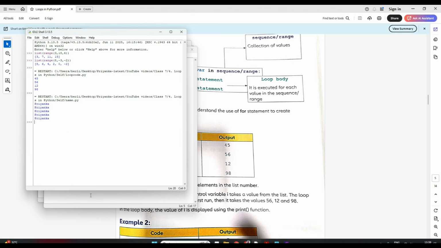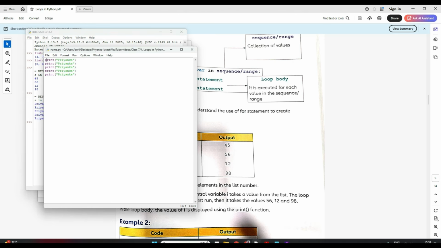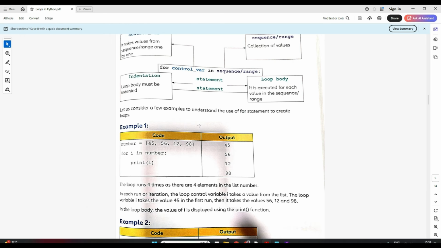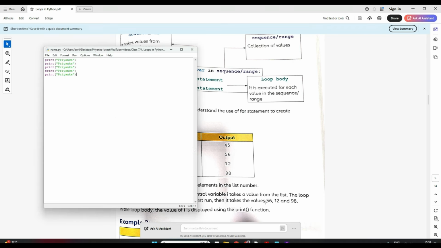But see, what is the disadvantage? I have to write this same statement 5 times in my program. That's bad. I shouldn't do it this way. I just want to have this printed 5 times. How do I do that? Then we use a for loop. Let's go back to your book first and understand the syntax of for. Then I'll show you how we can convert this program using a for loop.